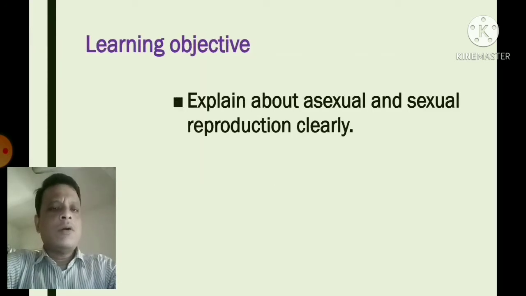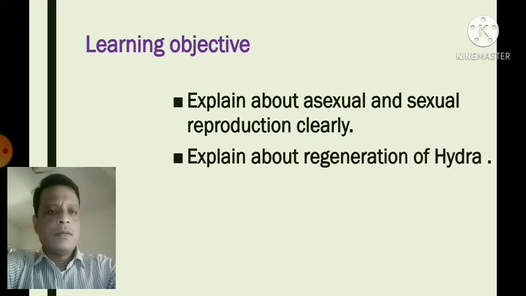Now the learning objectives. After completing this lesson, students could easily explain asexual and sexual reproduction clearly. Students can also explain the regeneration of Hydra.